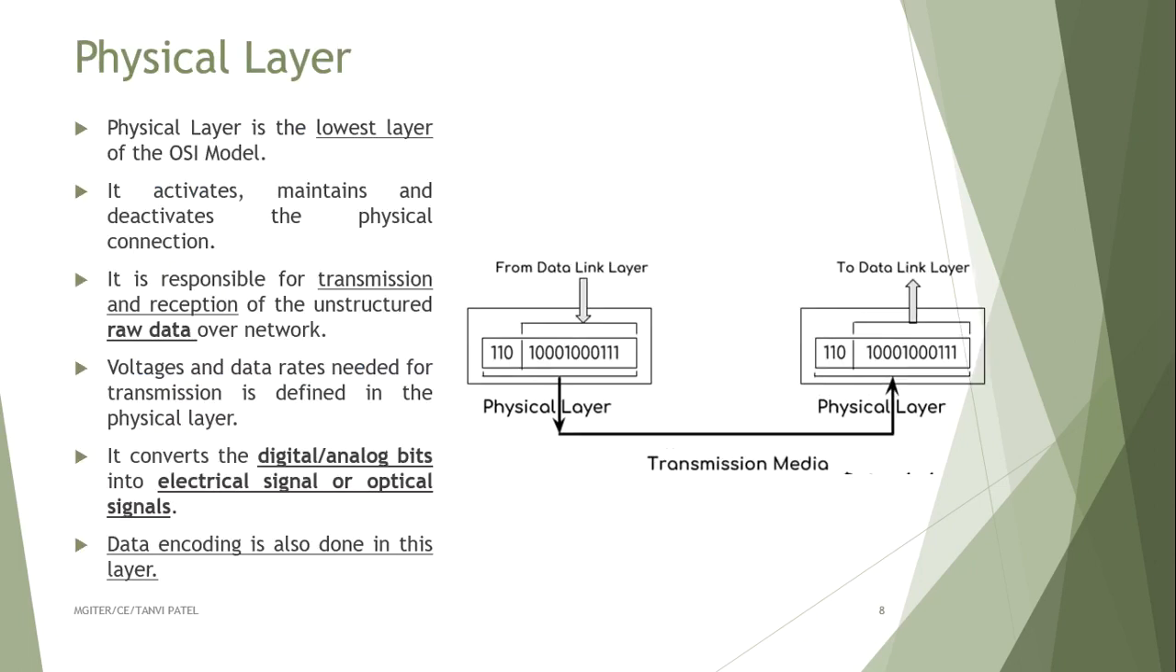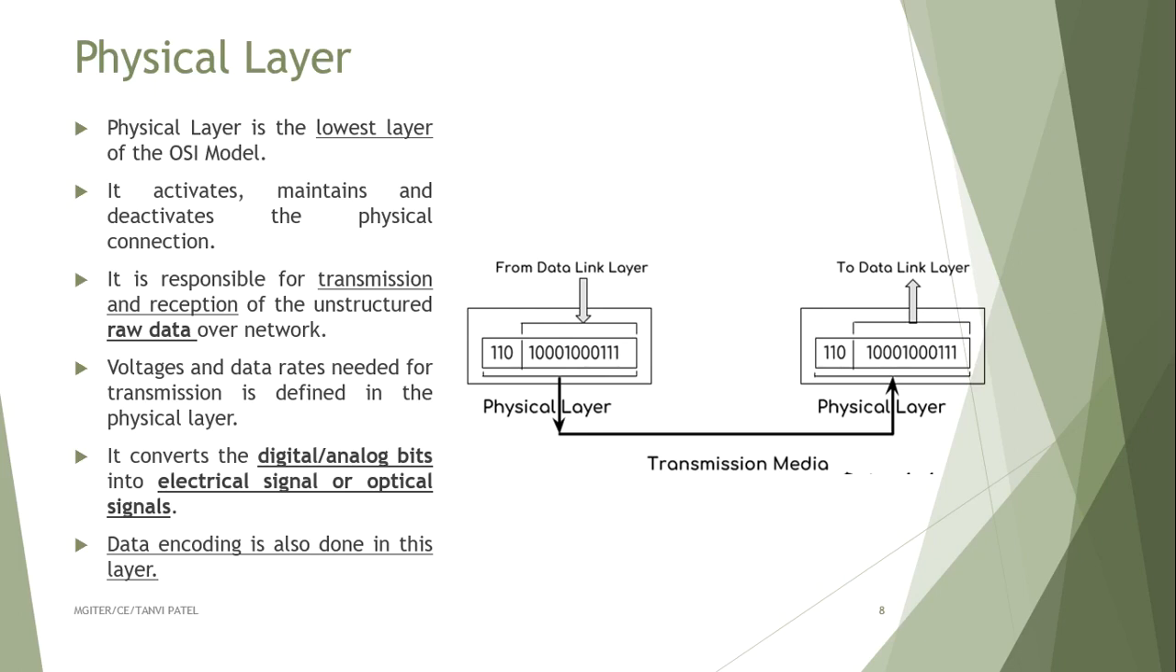Next, the first one is the physical layer. The physical layer is the lowest layer of the OSI model. It activates, maintains and deactivates the physical connection. It is responsible for transmission and reception of unstructured raw data over the network. Means the data which is transmitted and received is maintained in the physical layer.